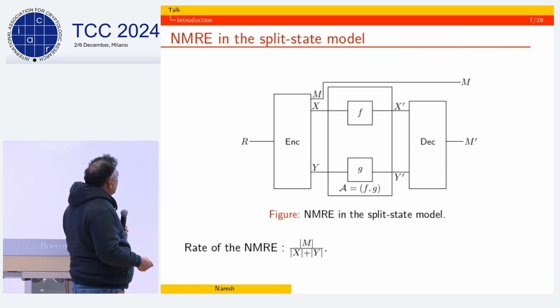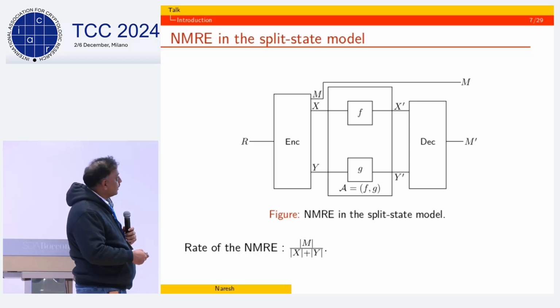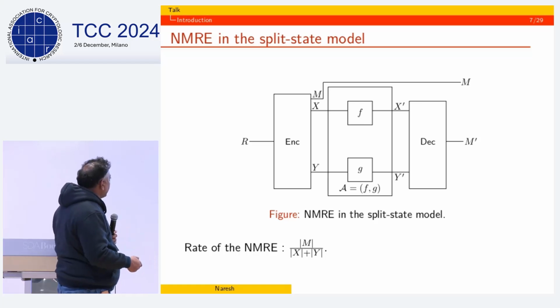So here is the NMRE: the encoder uses some randomness to create the code X and Y along with the message M. Then X and Y are perturbed to get X prime, Y prime, and then we have M prime. And the rate of the code is again the number of bits in M divided by the number of bits in X and Y.